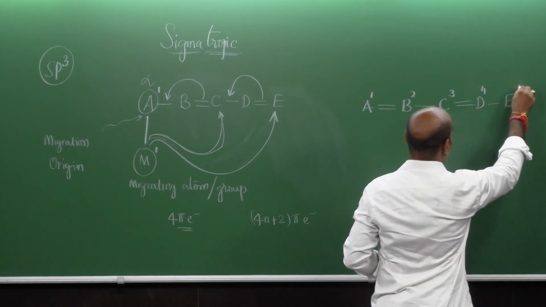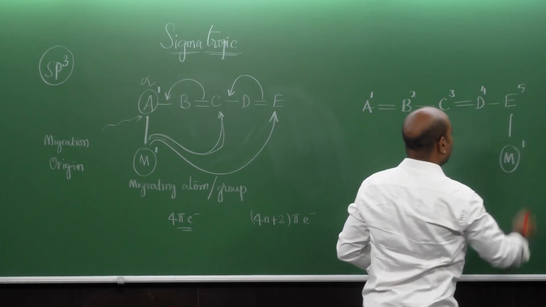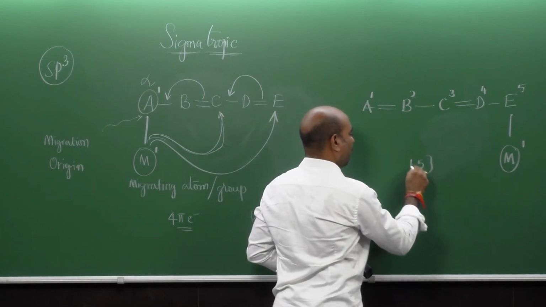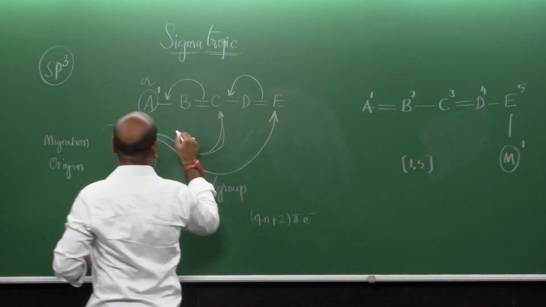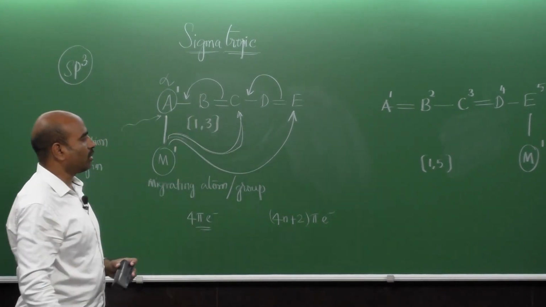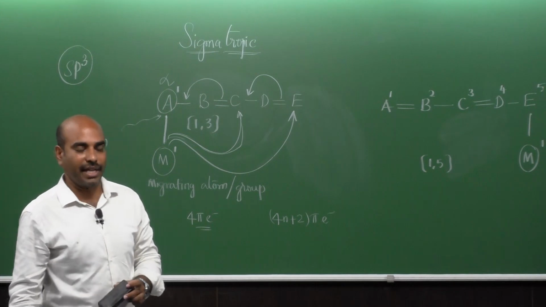This is 4 and this is 5. So, this comes under the category of 1,5. And this comes under the category of 1,3 type of sigmatropic rearrangement reactions.